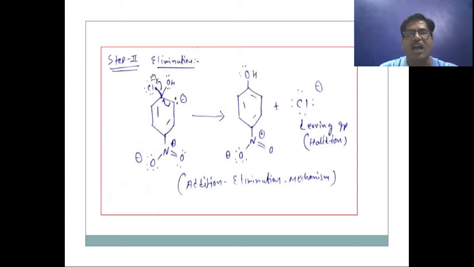So how does the halide group act as a leaving group in the elimination reaction? The halide ion leaves from this carbon while OH is already attached here, so it is an addition-elimination mechanism.